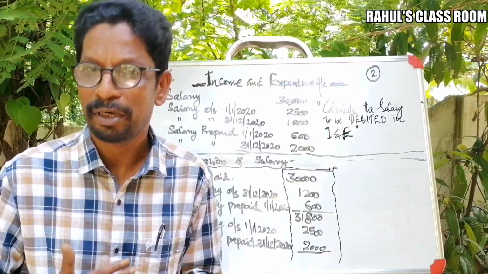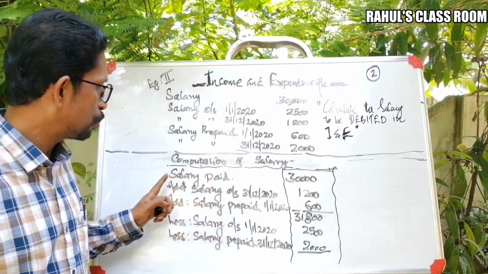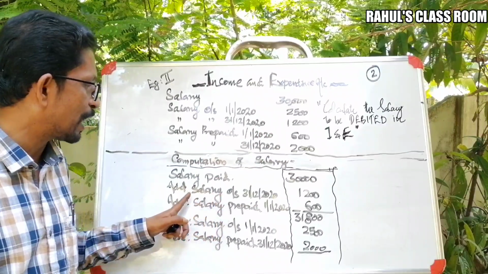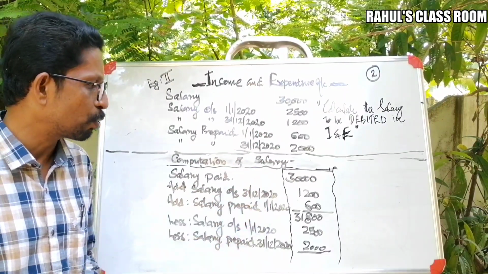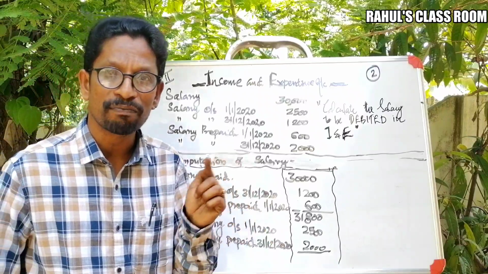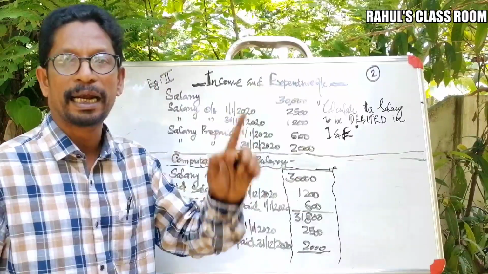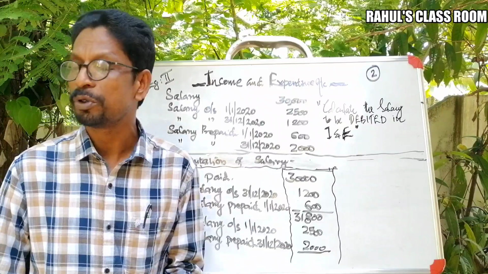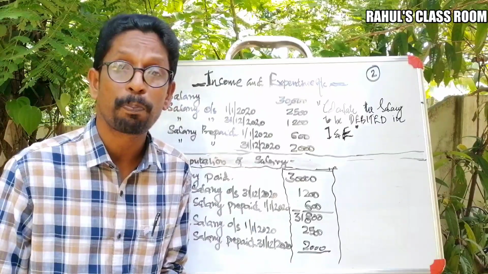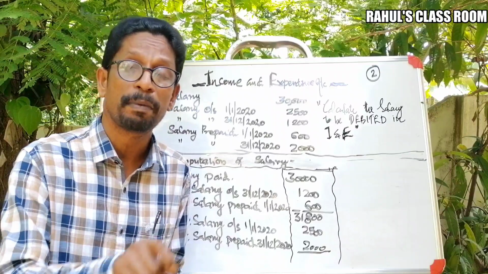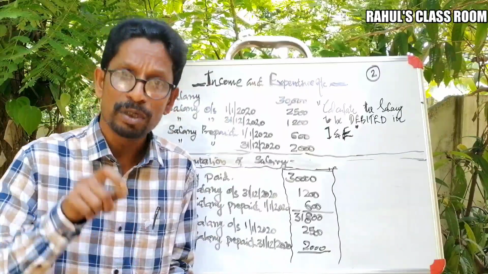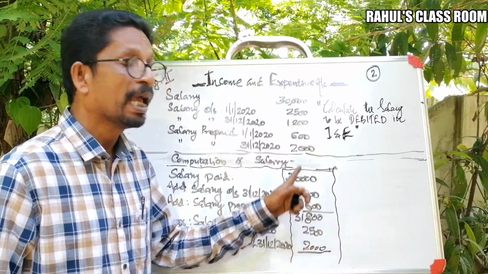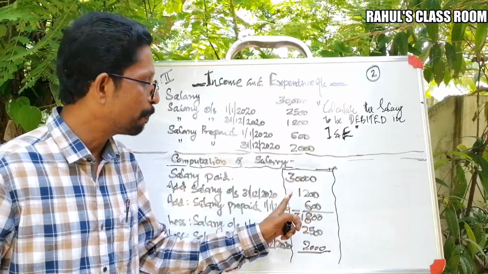We will deduct such an amount from the total expenditure of the salary from the current year. Thus now check here, total salary paid 30,000, and we told these two items now, salary outstanding on 31st 12/2020. It's a part of the current year's expenditure. So it should be added here. Next one, salary prepaid on 1/1/2020 means that is paid during the previous year. That means that is paid for the current year. So it's a part of the current year's expenditure. So both these items will be added with the total salary paid 30,000.